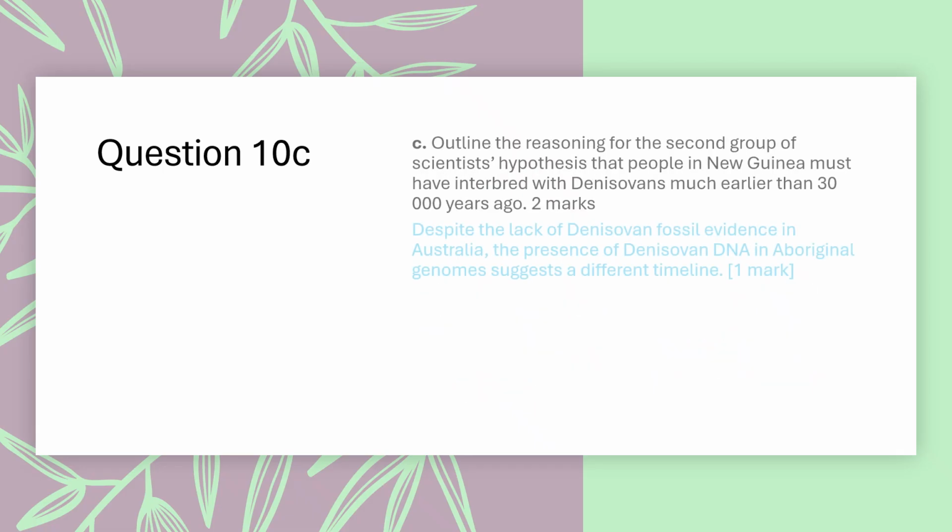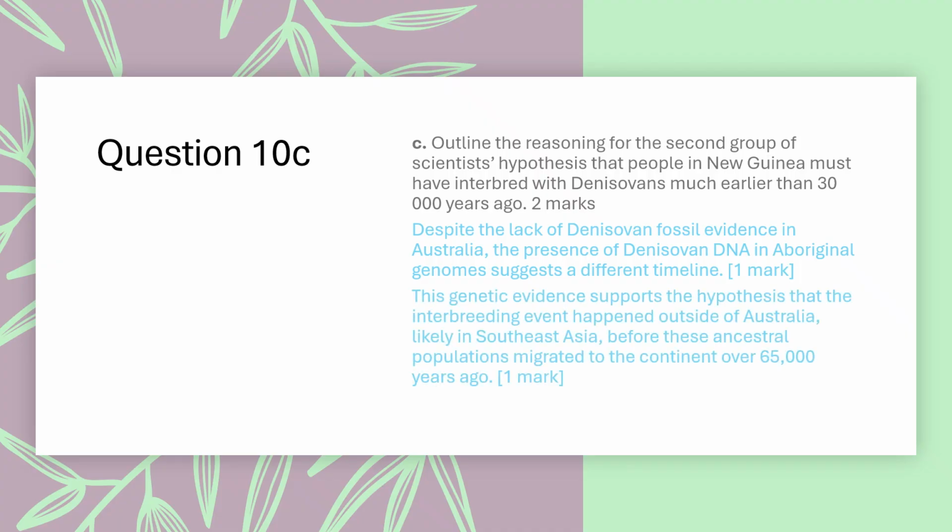Despite the lack of Denisovan fossil evidence in Australia, the presence of Denisovan DNA in Aboriginal genomes suggests a different timeline. This genetic evidence supports the hypothesis that the interbreeding event happened outside of Australia, likely in Southeast Asia, before these ancestral populations migrated to the continent over 65,000 years ago.